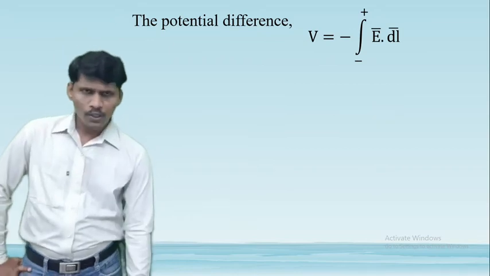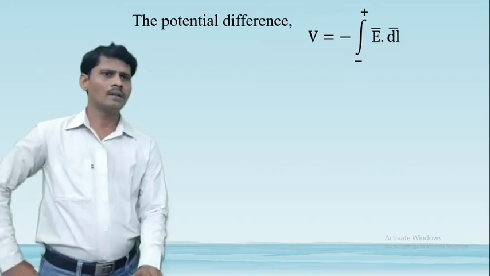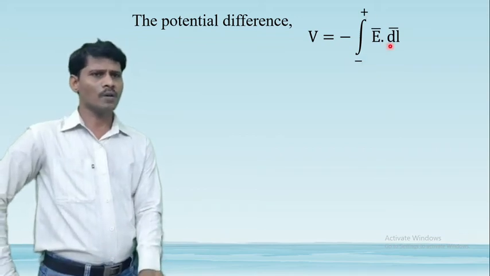We know that the potential difference V is equal to minus integral of E bar dot dl bar. The potential rises from outer to inner, since the outer conductor carries negative charge and the inner conductor carries positive charge. So V is equal to minus integral from outer conductor to inner conductor of E bar dot dl bar.